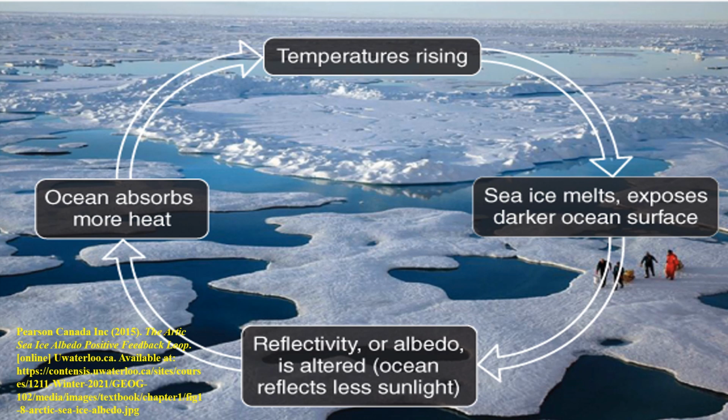Another example of a reinforcing feedback loop is the ice albedo feedback. As the Earth warms, Arctic, Antarctic and glacial ice and snow are melted to reveal dark ocean or land. With the ice and snow gone, which once reflected sunlight and heat, the dark ocean and land now absorbs yet more warmth, thus forming a self-reinforcing or positive feedback cycle.